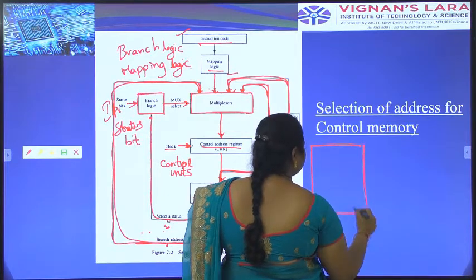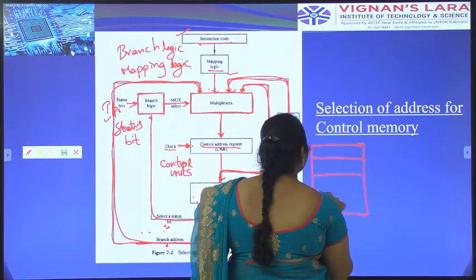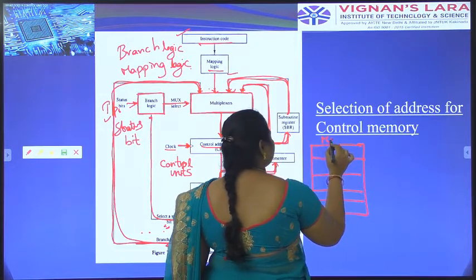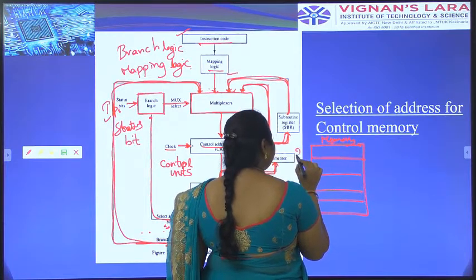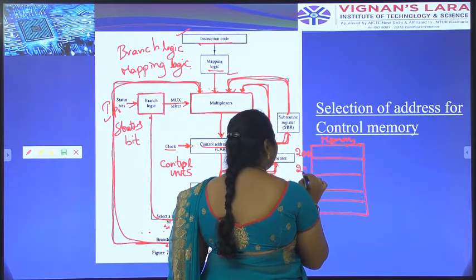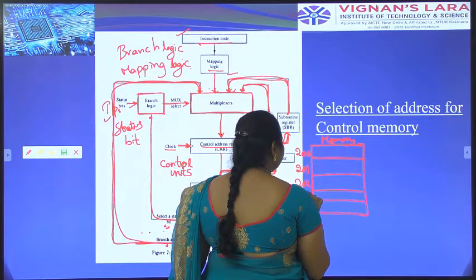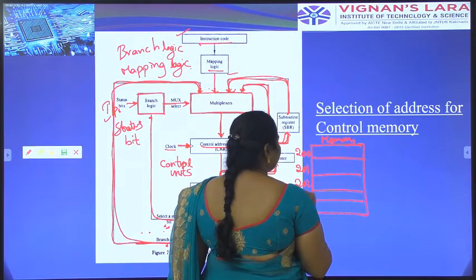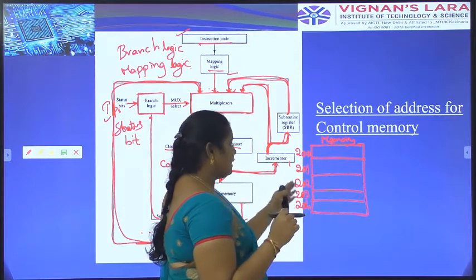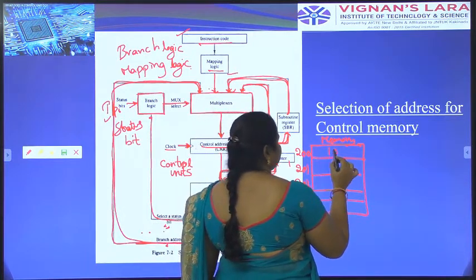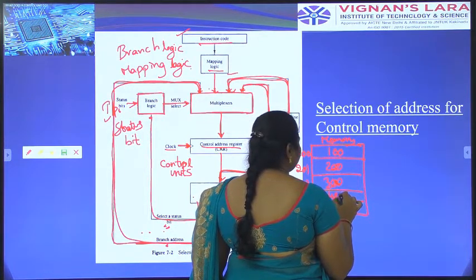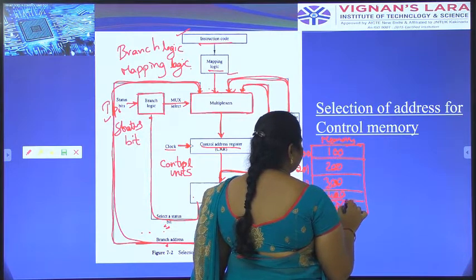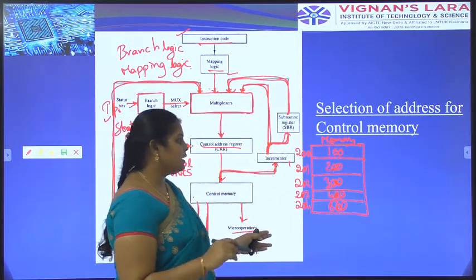For example, this is a memory. Here the addresses are 200, 201, 202, 203 and 204. Okay, in these addresses, the memory is stored like this. Here this is the address and this is the memory.